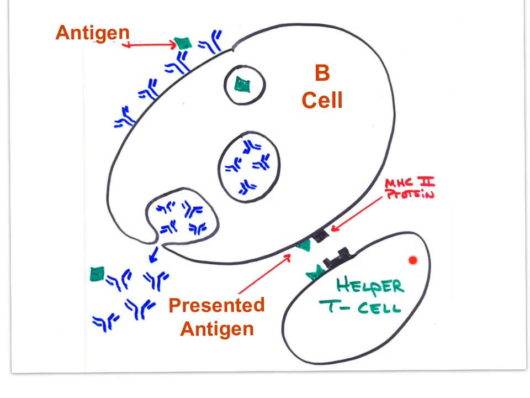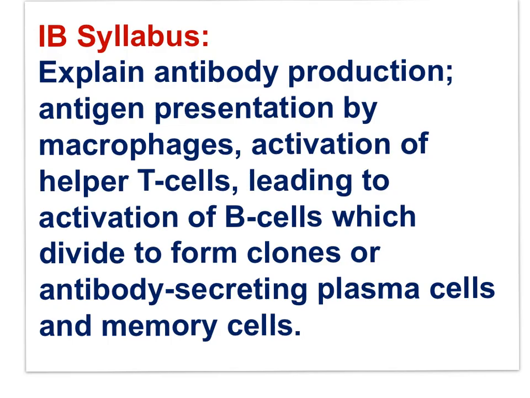Here is the helper T cell activating the specific B cell. The B cell is stimulated to produce and release antibodies. The antibodies will bind to the antigen to neutralize the antigen or facilitate removal of the antigen. More on this later. Here is the IB syllabus statement that I've just explained. You may want to go over the last 4 or 5 slides to review this statement.